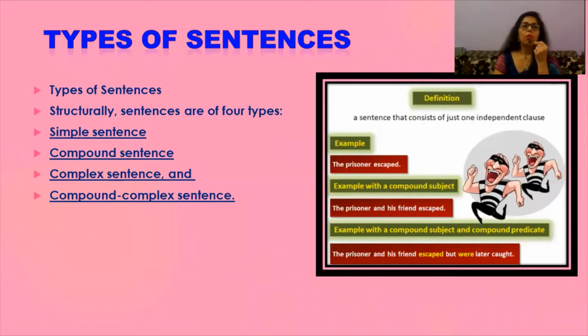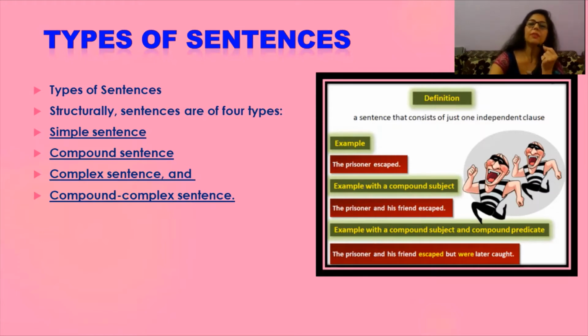There are four types of sentences. Structurally, sentences can be divided into four types: simple sentence, compound sentence, complex sentence, and complex compound sentence. A sentence that consists of just one independent clause is known as simple sentence.